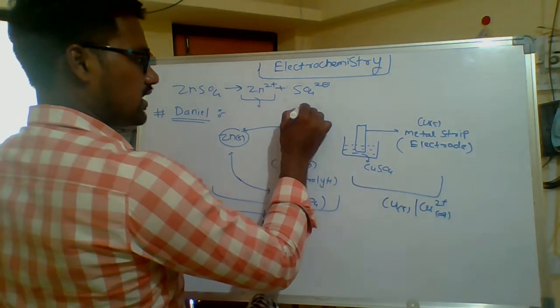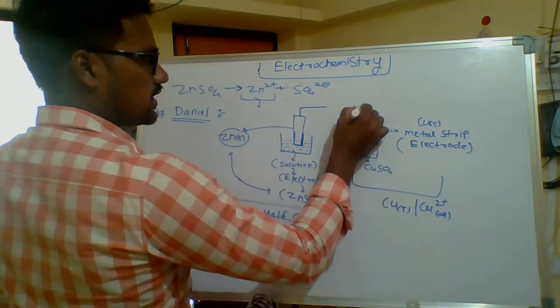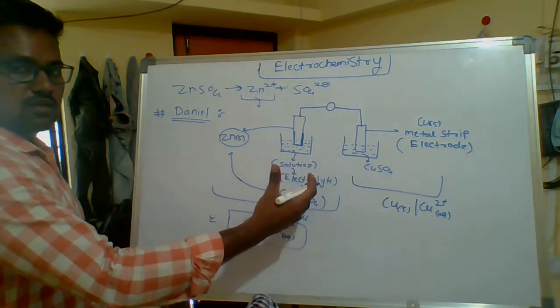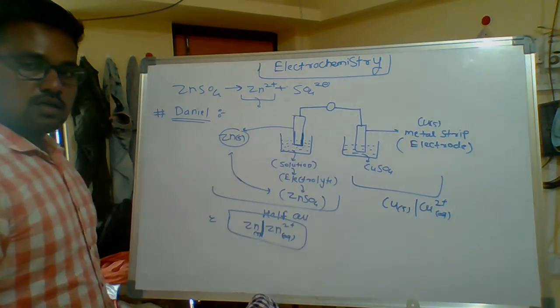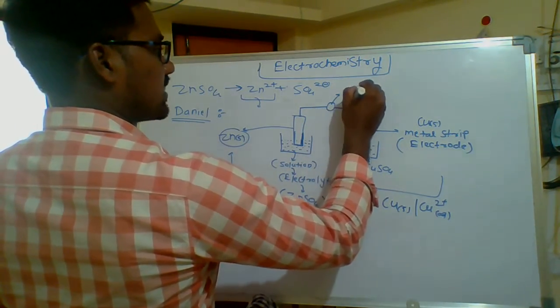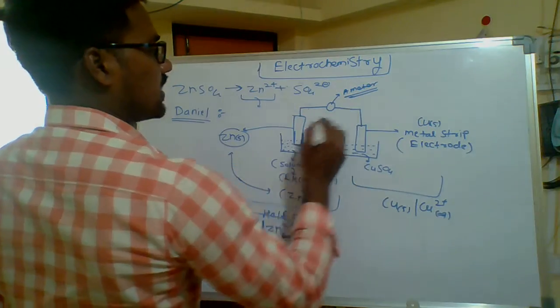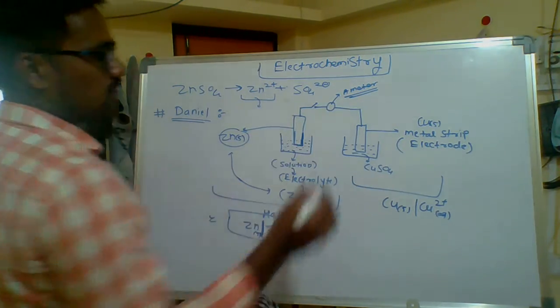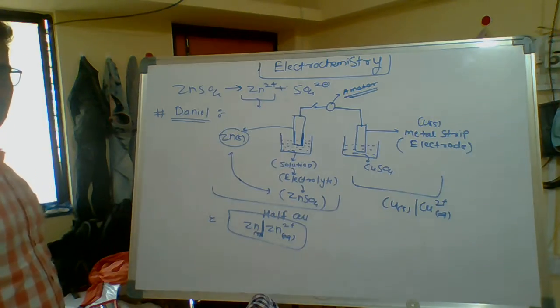Okay. Next, what can he do? He connects these two half cells by an external conducting wire and here he puts an ammeter. Okay, I can make a key here. Now this is off.